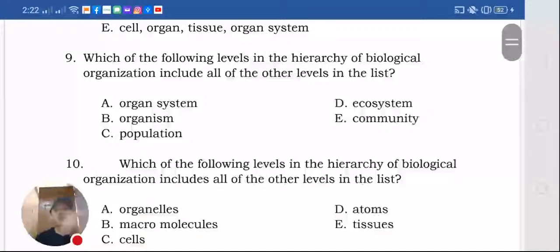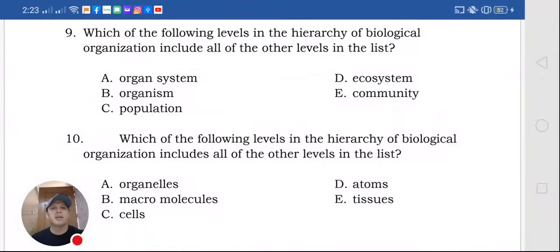Number 9. Which of the following levels in the hierarchy of biological organization includes all of the levels? Organ system, organism, population, ecosystem, and community. So it's letter D. Kasi, as I told you earlier, we have cell, tissue, organ system, organism, population, community, and ecosystem. And next to ecosystem is biosphere. So ecosystem includes all of these: A, B, C, and E. So the answer there is letter D. Next one, number 10.